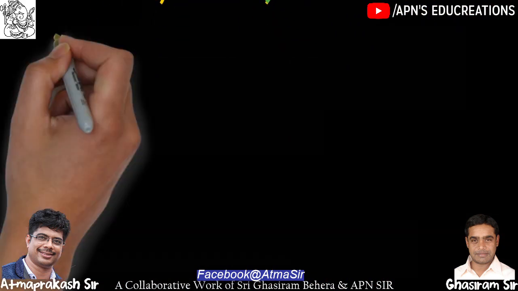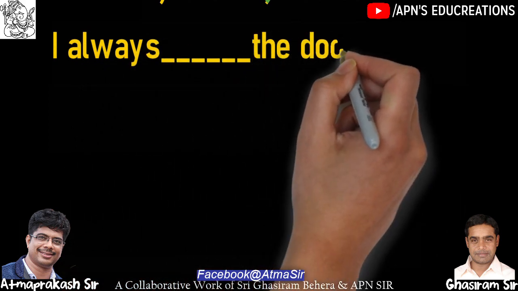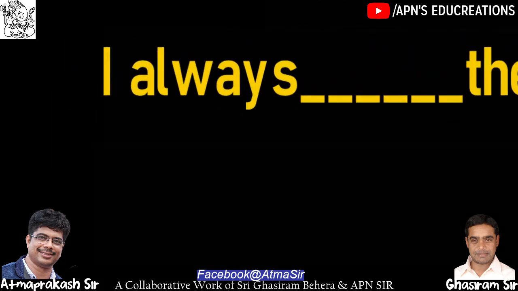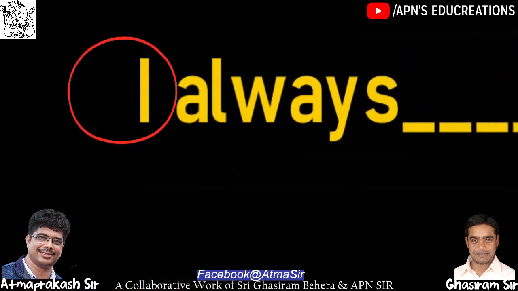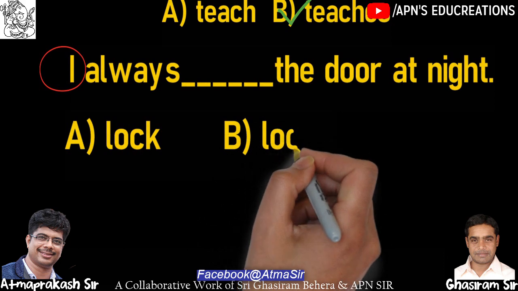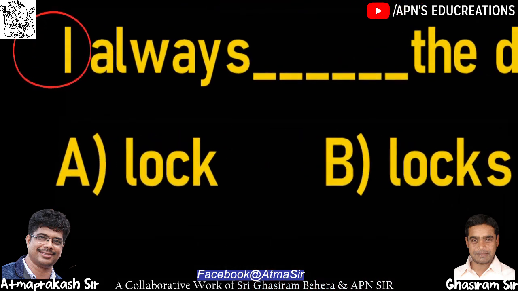Similarly, take another example. I always dash the door at night. In this sentence, the subject is I. It is singular number, but it is first person. Hence, the verb will not take S or ES form. The two options are lock and locks. The right answer will be lock.